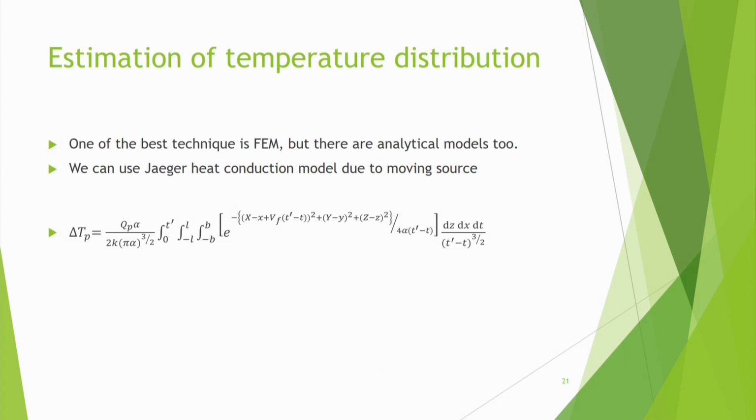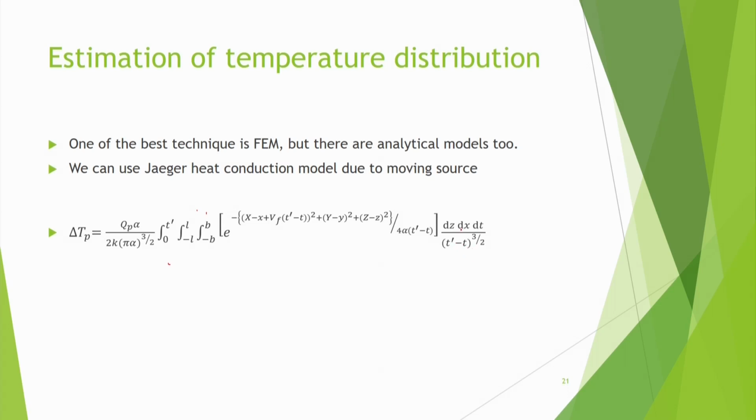That shows that suppose there is a heat source, means certainly that we give Qp amount of heat, and then we have got delta theta p, and this expression we have got Qp into alpha divided by 2k and pi alpha to the power 3 by 2, and if the width of the chip is 2b, so the integral is from minus b to b, minus L to L, and 0 to t prime, where t is the time here, and we have written dz dx dt.